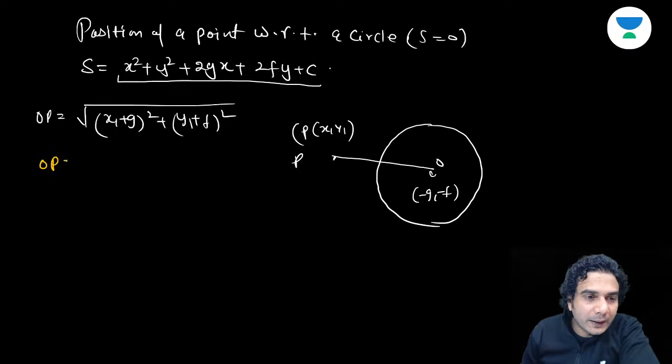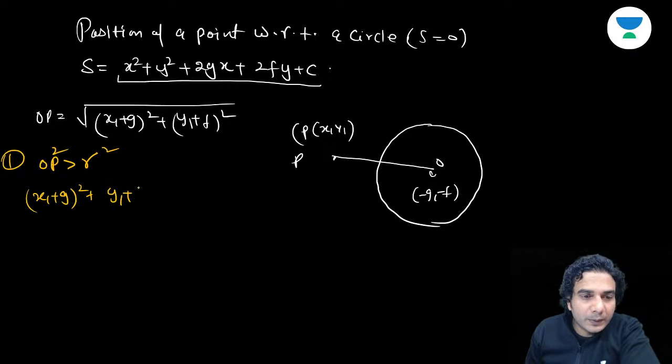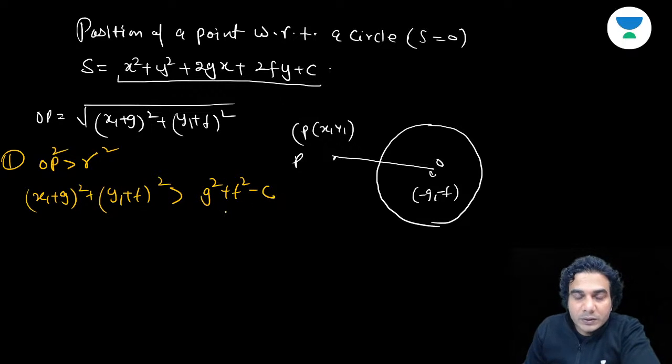If OP is greater than the radius, that means OP square is greater than r square if the point is outside, first case. So OP square is (x1 plus g) the whole square plus (y1 plus f) the whole square, greater than r square, which is g square plus f square minus c. Then the point is outside, right?